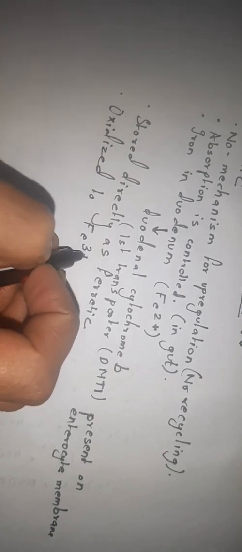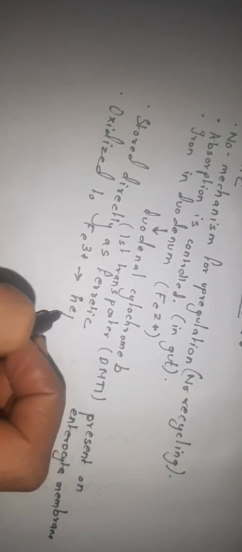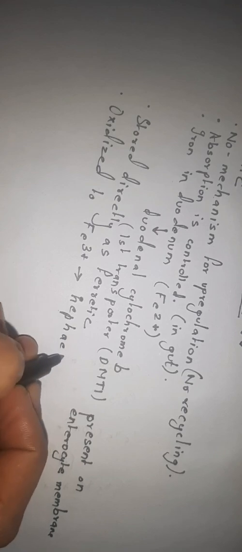Iron thus taken up into the cell is either stored directly as ferritin, or it is oxidized to the ferric form, Fe3+, by the transmembrane protein hephaestin.